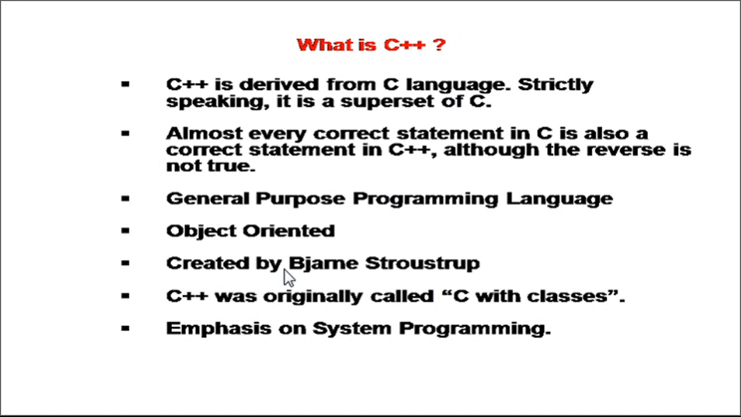C++ is a general purpose programming language. It's an object oriented programming language which was created by Stroustrup. Initially, C++ was named C with classes. Later on, it was renamed by the standardization committee and the name was given as C++. The primary focus of C++ is on system programming. It is one of the most preferred languages for system programming.